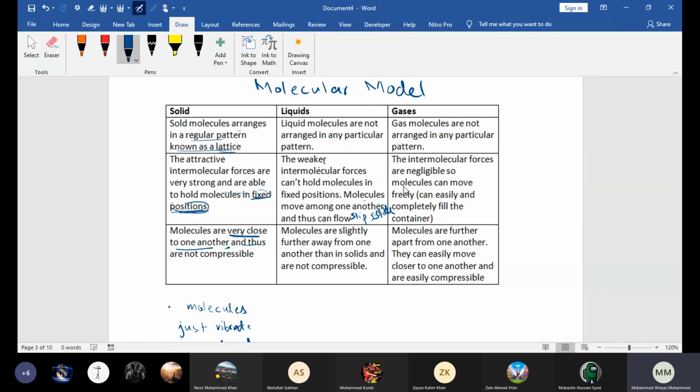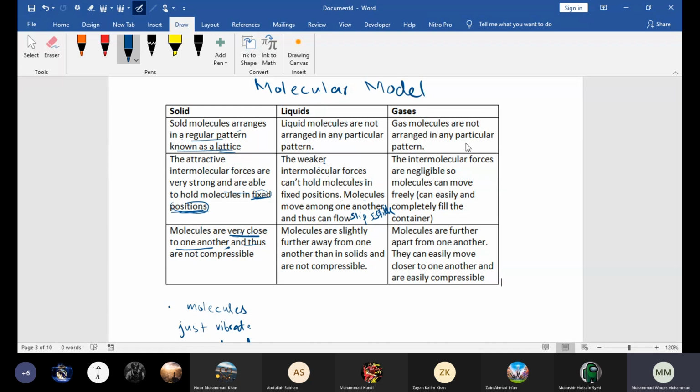Now beta, gases do not have definite shape and volume, because the molecules in gases are not held together. They are far apart from each other and they are moving freely in random directions, right? The molecules are not together because the forces of attraction between them are very weak or negligible.